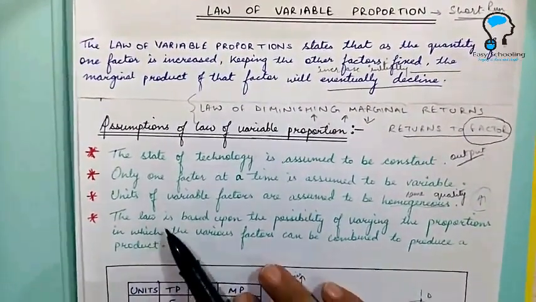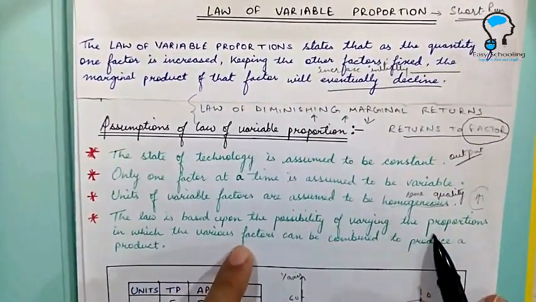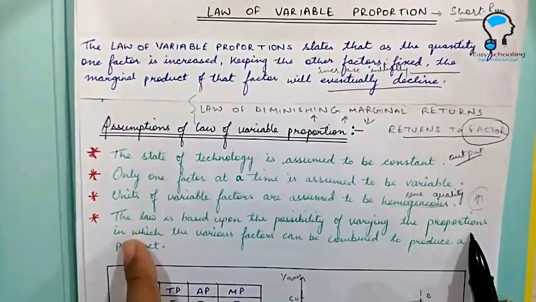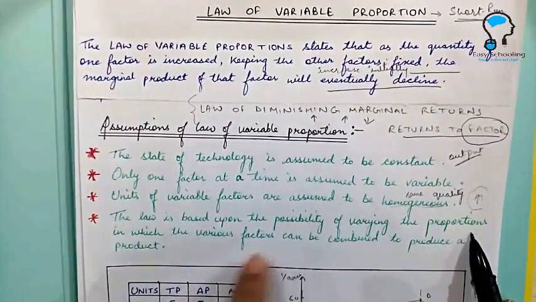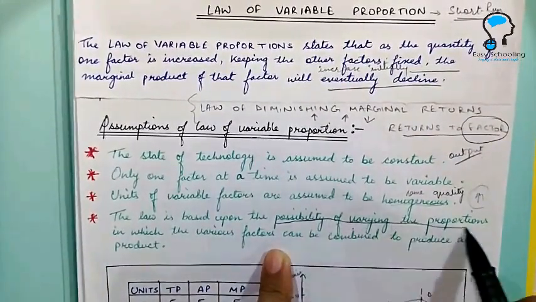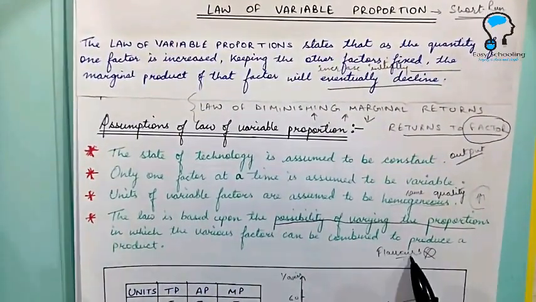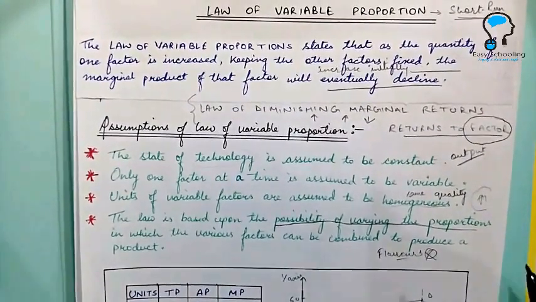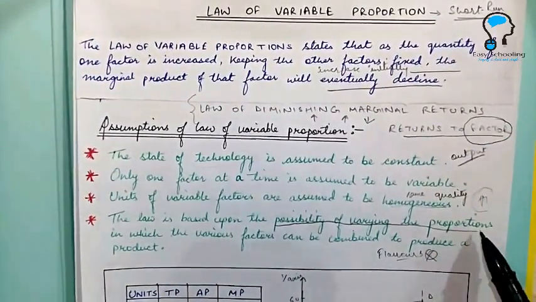And last, the law is based upon the possibility of varying the proportions in which the various factors can be combined to produce a product. There should be a possibility of varying the proportions. The law of variable proportion works only on those products which have a possibility of varying the proportions.